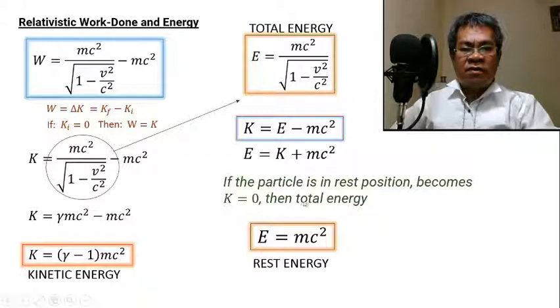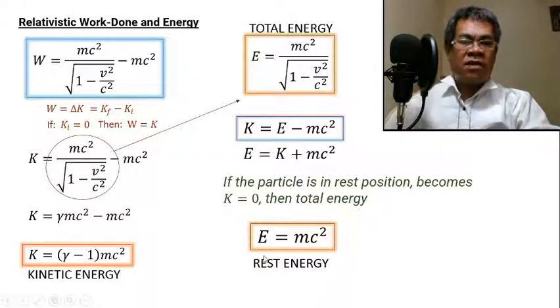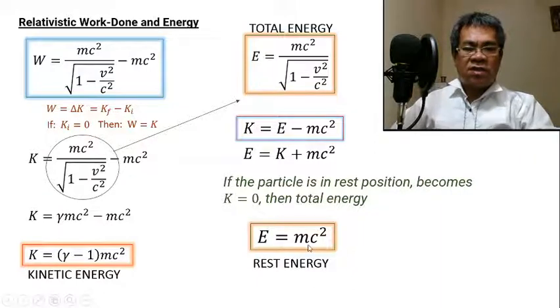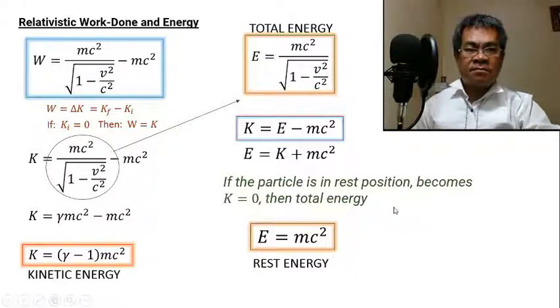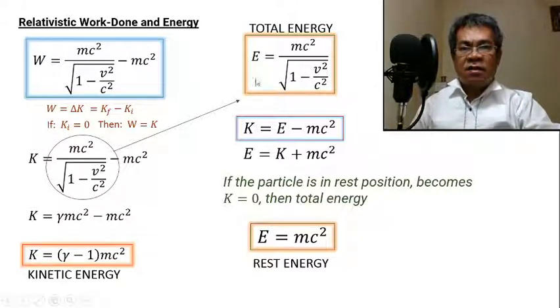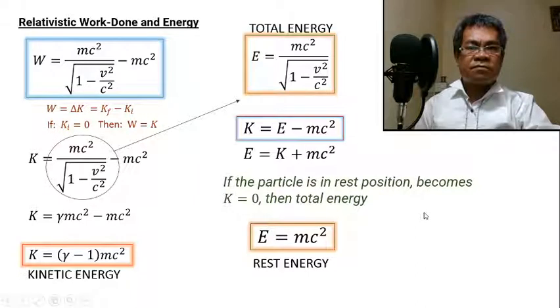This is the famous formula of energy according to Albert Einstein: the rest energy is mc squared. So, that's it. These are the relativistic work done and energy formulas.